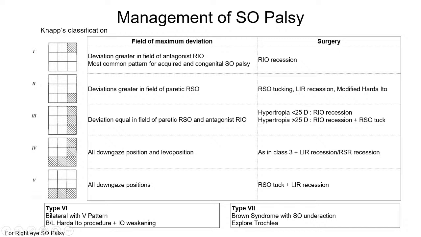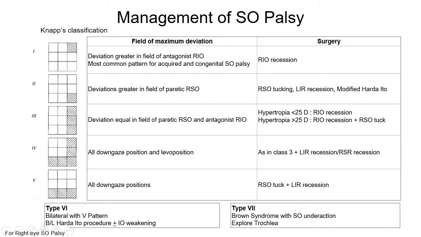If deviation is greater in the field of superior oblique, then superior oblique tucking or inferior rectus recession or modified Harada-Ito procedure is done. If the deviation is equal in the field of paretic right SO and antagonist right IO, then we see the hypertropia. If hypertropia is less than 25 diopters, then right IO recession is done, and if it is more than 25 diopters, right IO recession with superior oblique tuck is done.